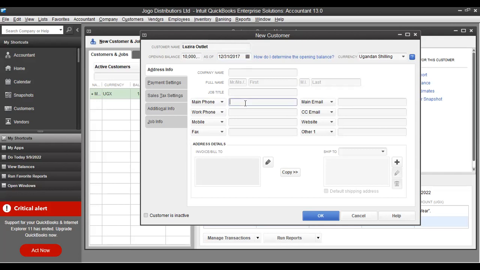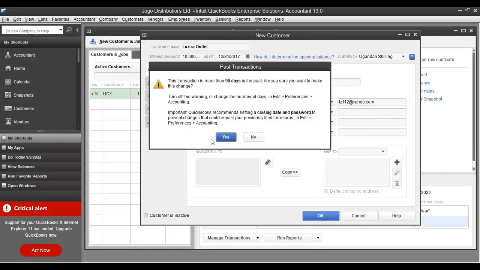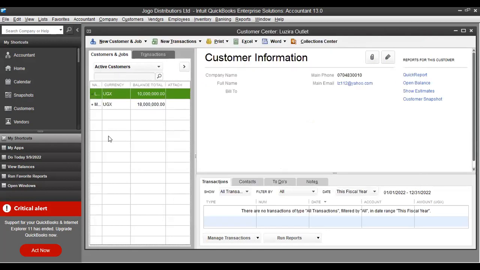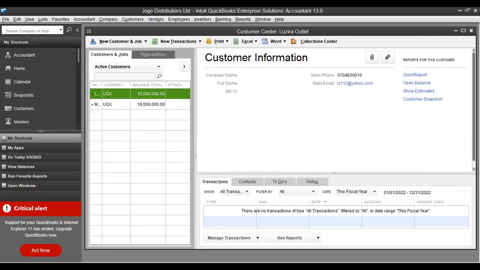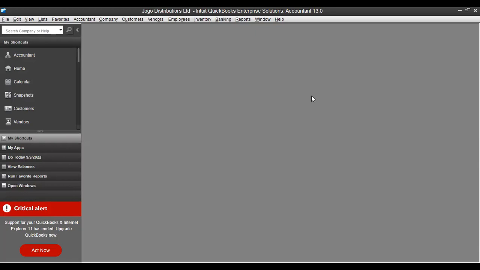The phone number as it is. Okay, 0112 at yahoo.com. Then okay. You'll see that when you click on this, it will show that you have this outlet, and that's the opening balance of 10M. So that's how we capture the opening balances for customers. Let's look at another one.